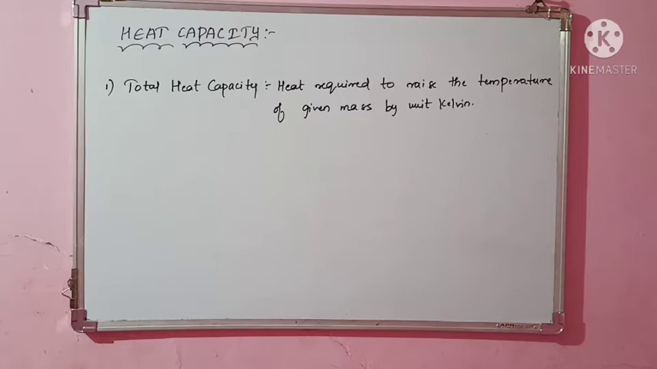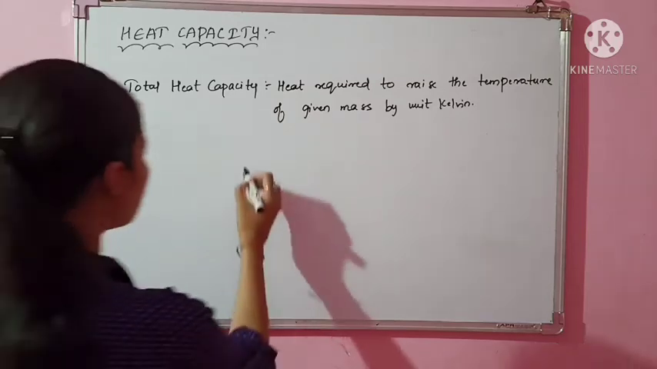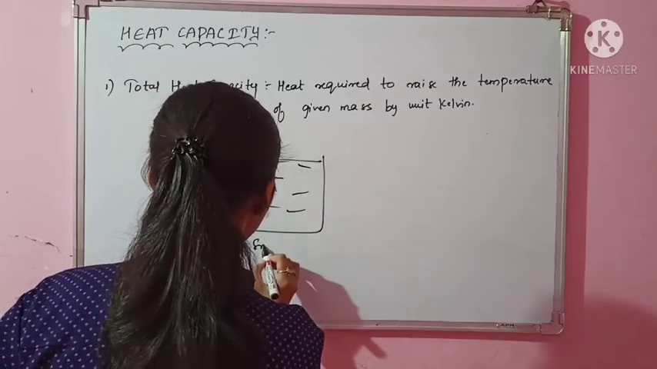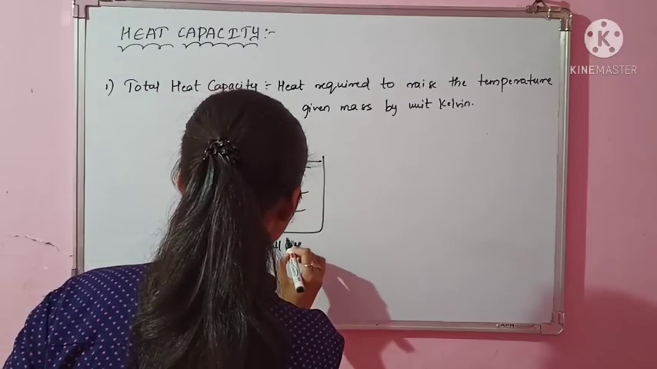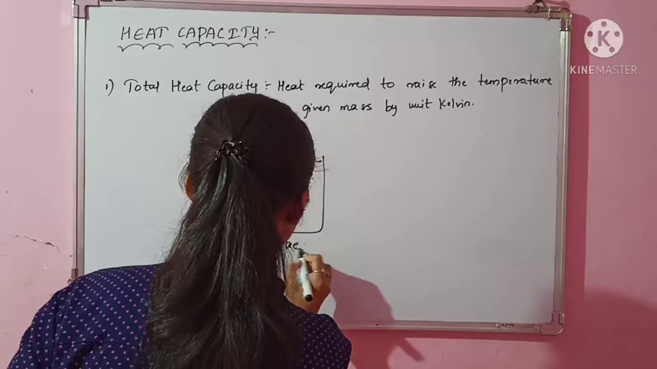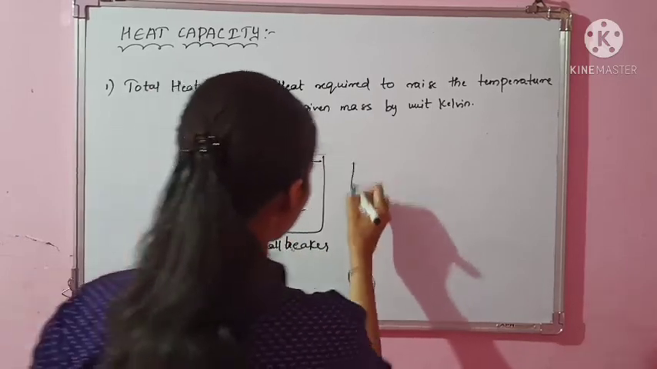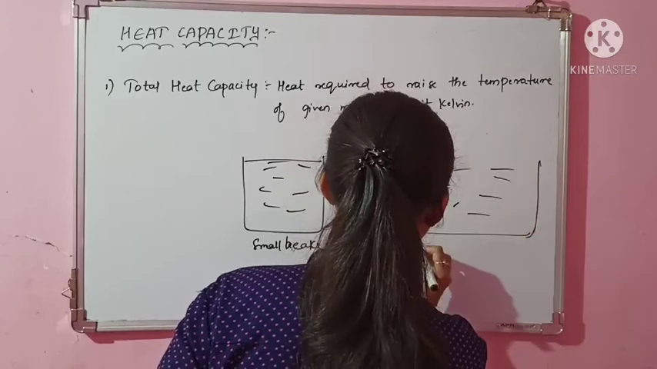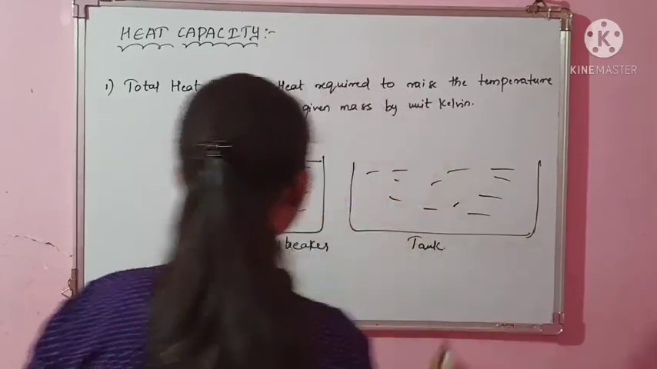Here the amount of substance, the given mass of substance, matters, so it will be different for different amounts. Why? Because I can take a liquid in one beaker. If I take water in a small beaker, and I am taking a big tank of water, here I am taking a big tank.